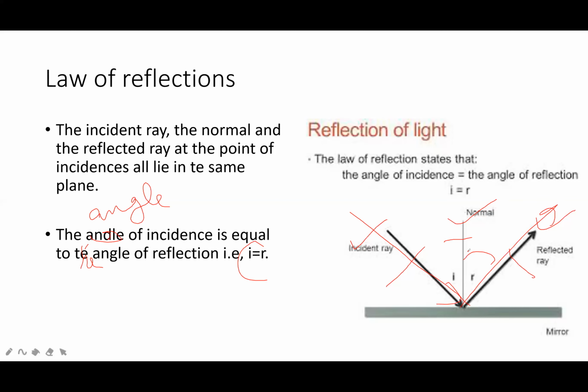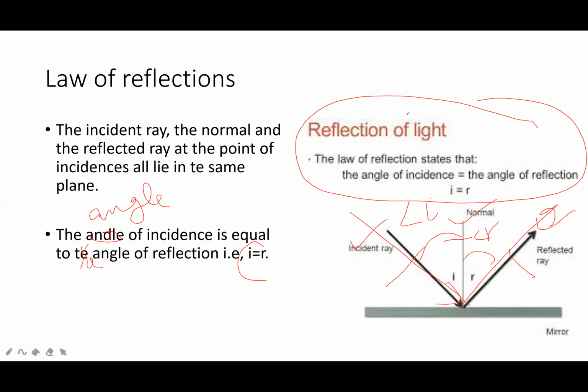This angle is called the angle of reflection, and this angle is called the angle of incidence. Both these angles will be equal. This is the second law. It is also called Snell's law.